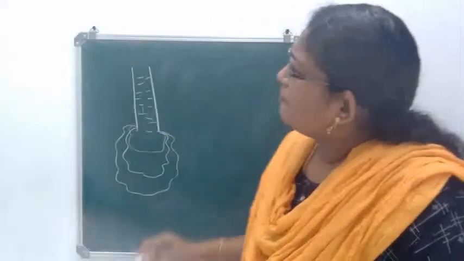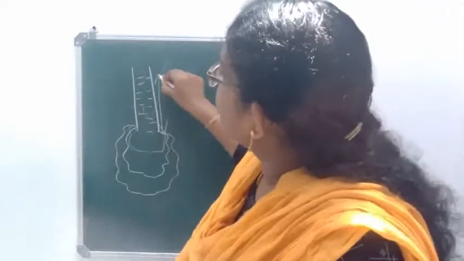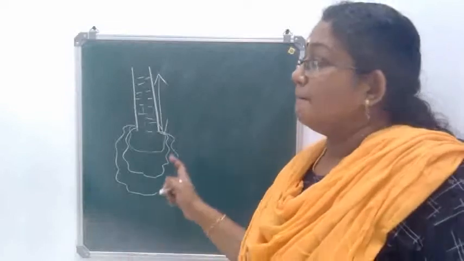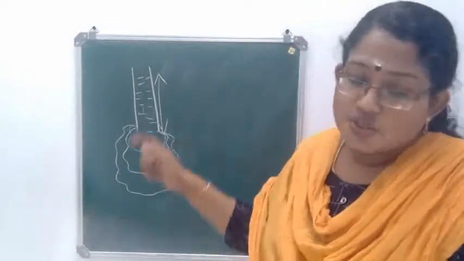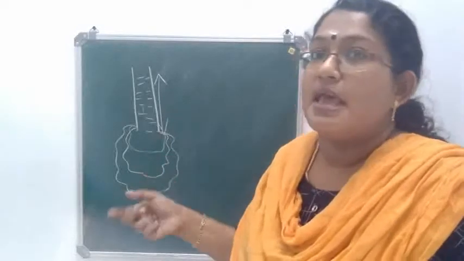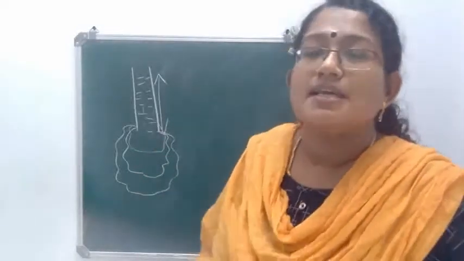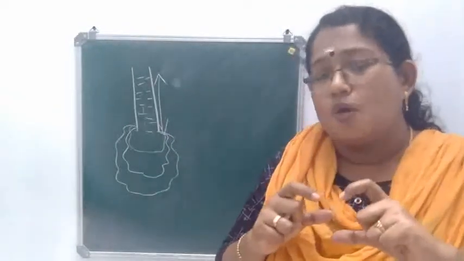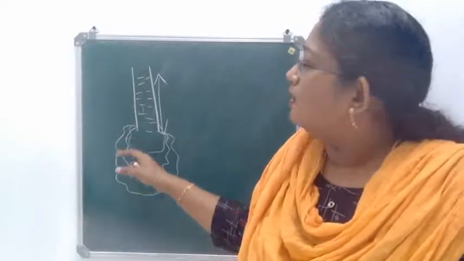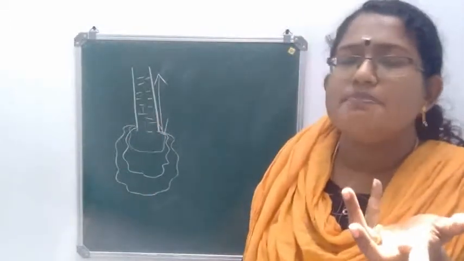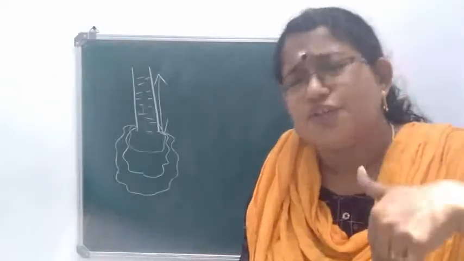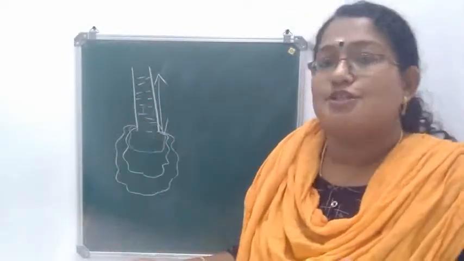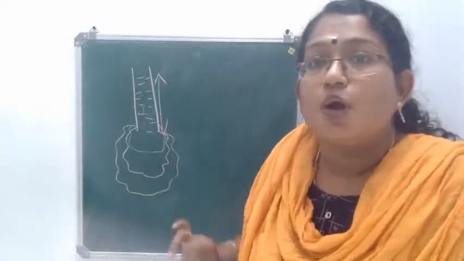So if this is the height of the liquid column, if the height of the liquid column increases, pressure increases. Okay, so that is what we can infer from this. Pressure increases with increase in the height of the liquid column. If you are pouring only some water on this, the bulge in the balloon will be less. Okay, if more water is poured into the glass tube, then the height of the water column increases.